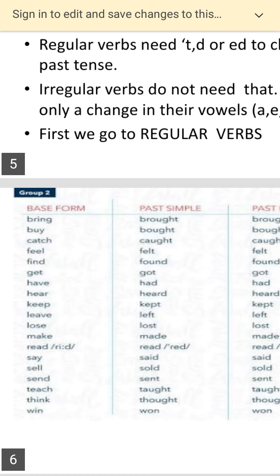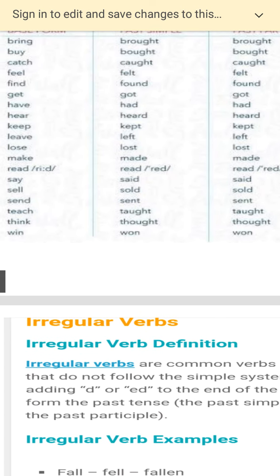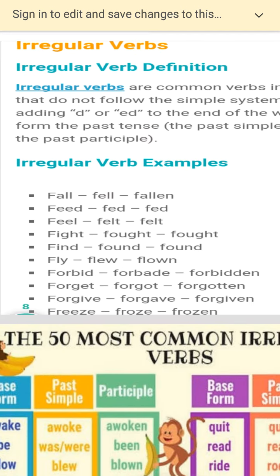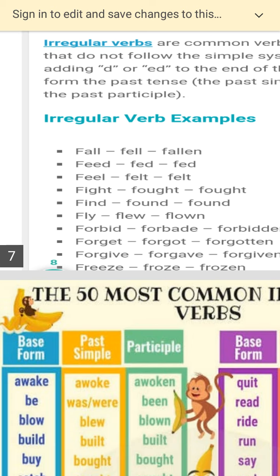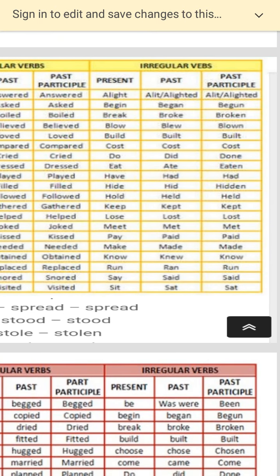This is an example of regular verbs, and now I give you some examples of irregular verbs, and they are: fall, fell, fallen; feel, fed; fight, fought; find, found; fly, flew, flown. Okay.